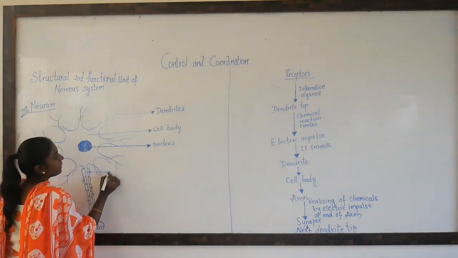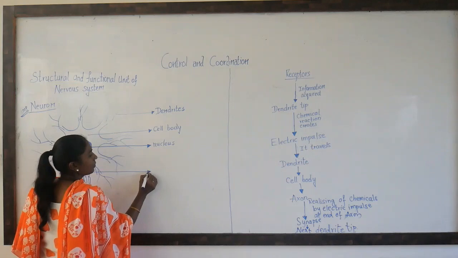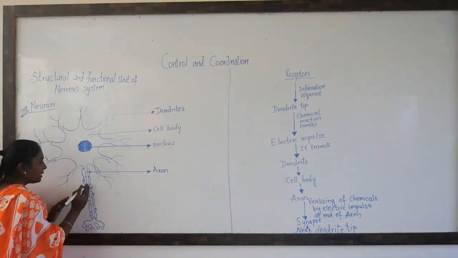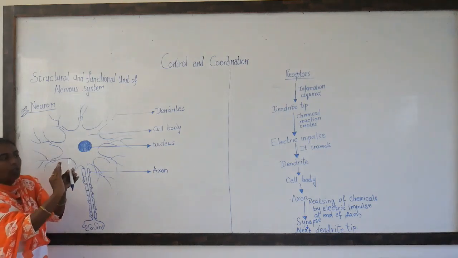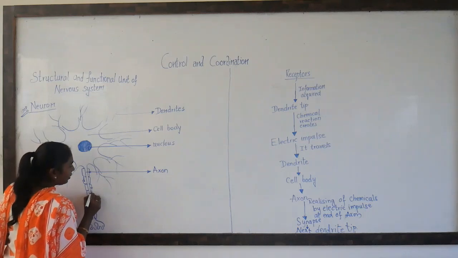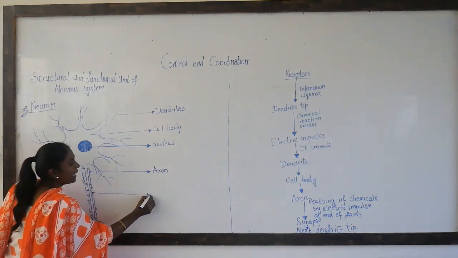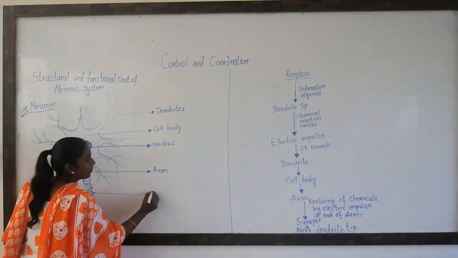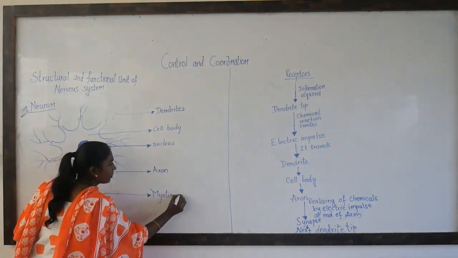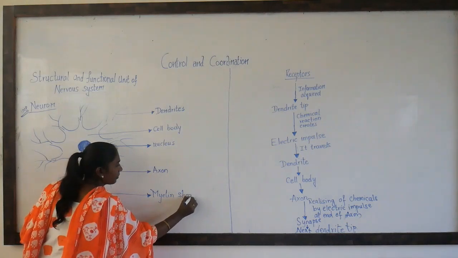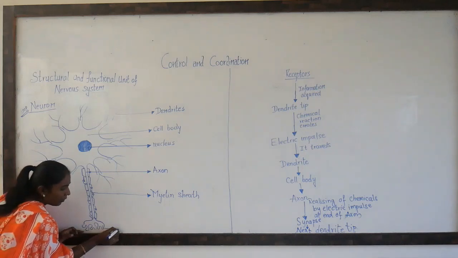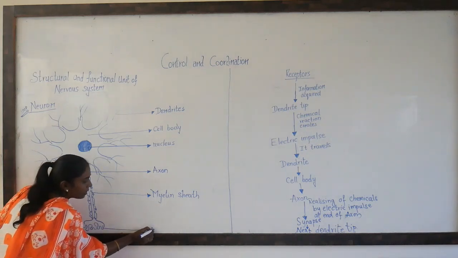This is called the axon. And the cells which are covering it. Now this is the axon. It has a layer of cells covering it. They are called the myelin sheath. This covering is called a myelin sheath. And this point at the end, they are called nerve endings.